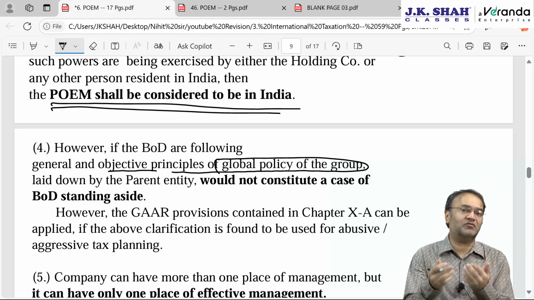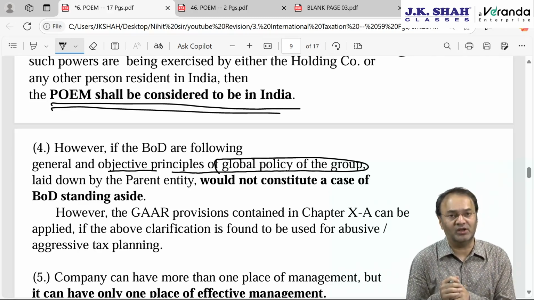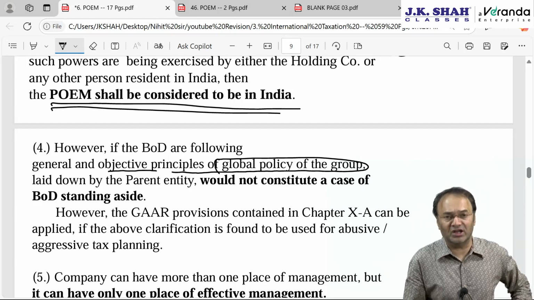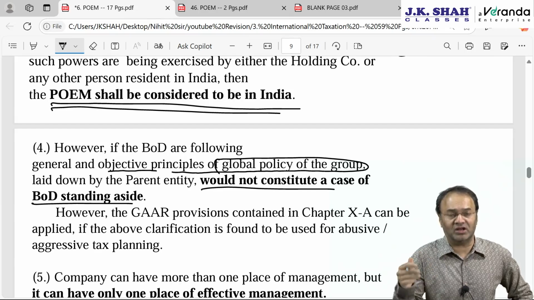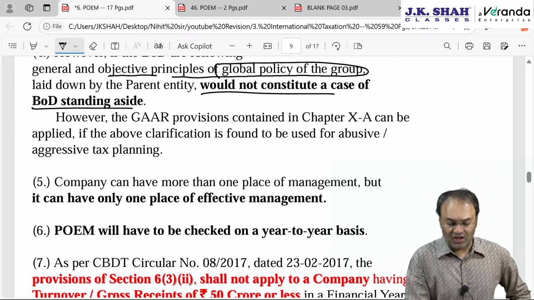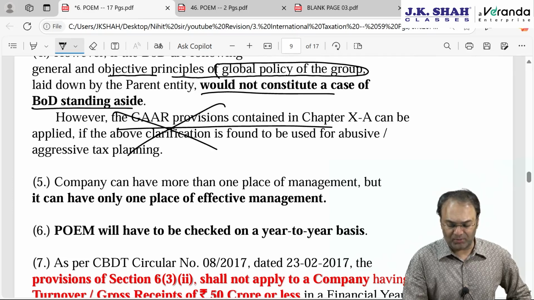Just because the foreign company is following a global policy, which they are mandatorily required to follow, that does not mean the board of directors are standing aside. The board of directors might be taking some other key important decisions. However, it says GAAR provisions can be applied in such a situation. This is an important point.